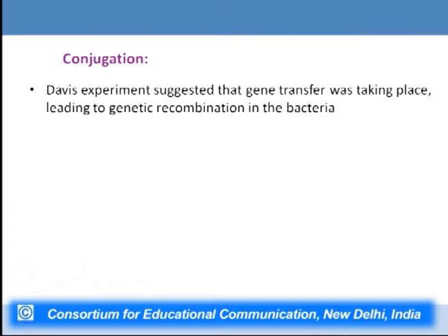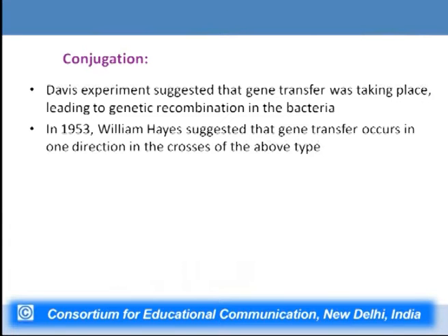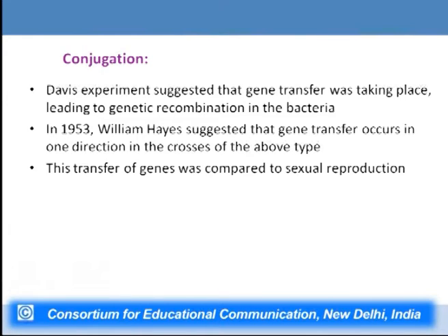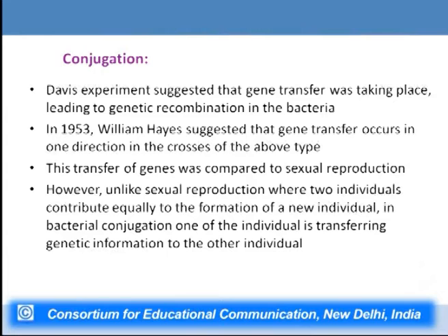Now, this experiment suggested that gene transfer was taking place, but it required physical contact, and this gene transfer was bringing about genetic recombination in the bacteria. In the year 1953, another scientist, William Hayes, suggested that gene transfer only occurs in one direction in these crosses. This transfer of genes was compared to sexual reproduction which occurs in eukaryotes.